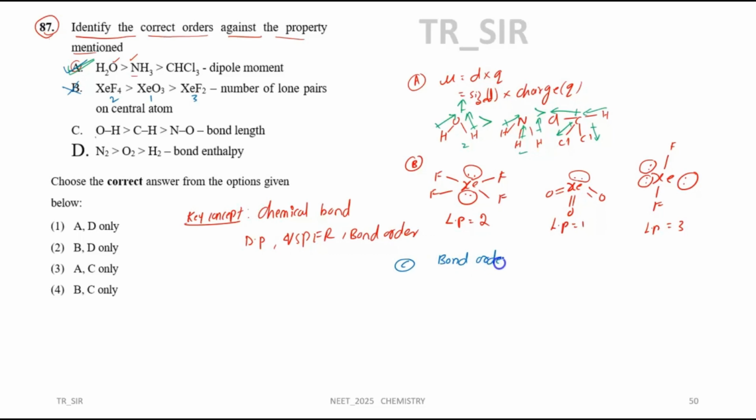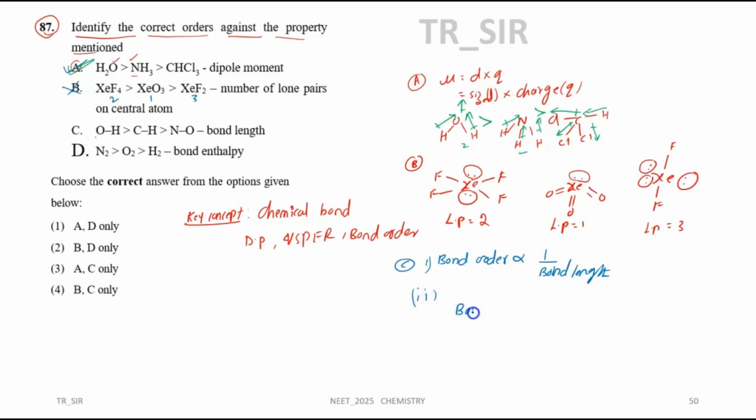Bond order is proportional to 1 by bond length. Now here, bond length depends on... you can also keep it as proportional to the bond order. So this is the first point. Second point, what happened?